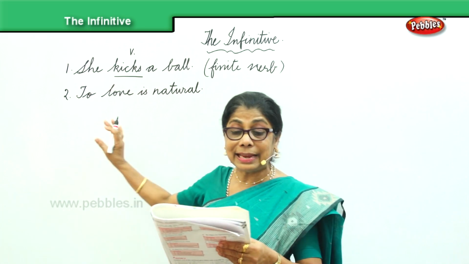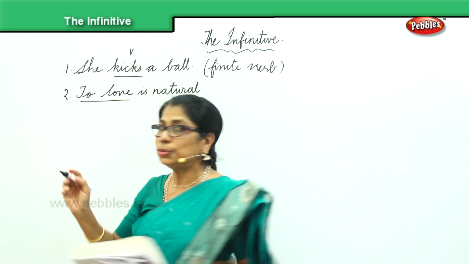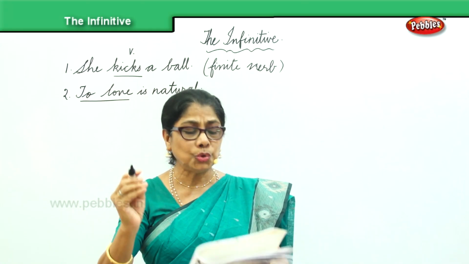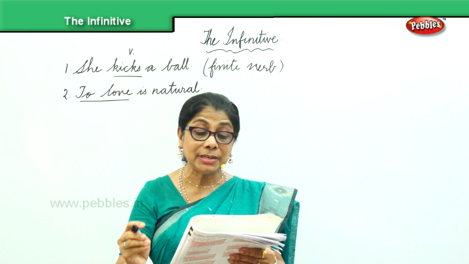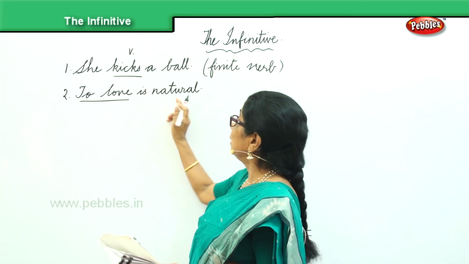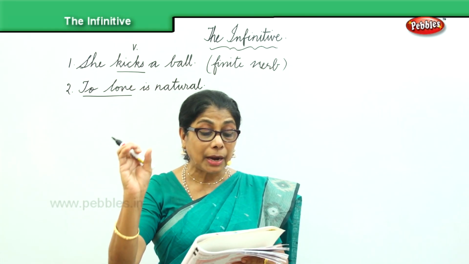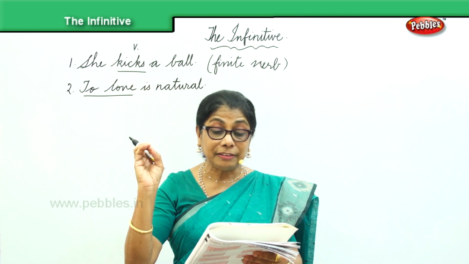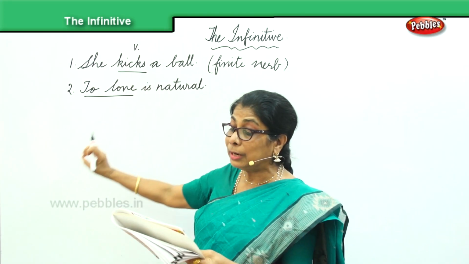So in the second sentence, we are talking about to love. In the second sentence, to love shows the action is denoted by the verb love. So when we are talking about to love, it is denoted by the verb love.